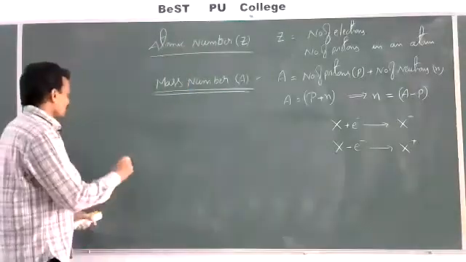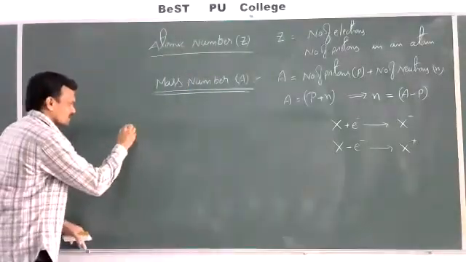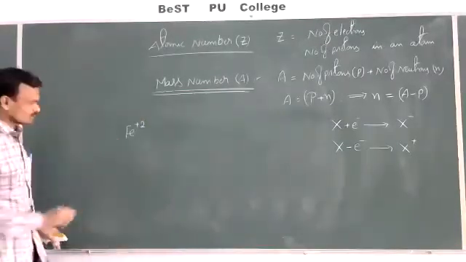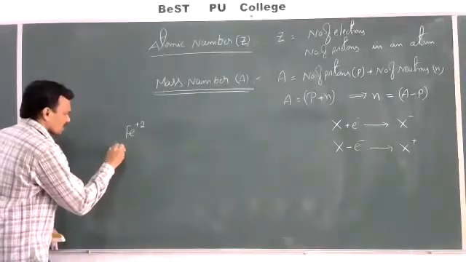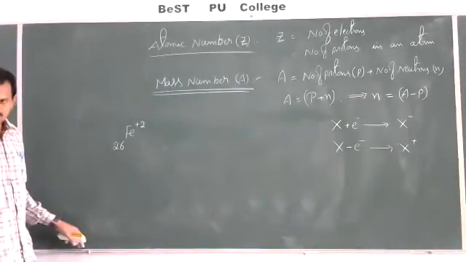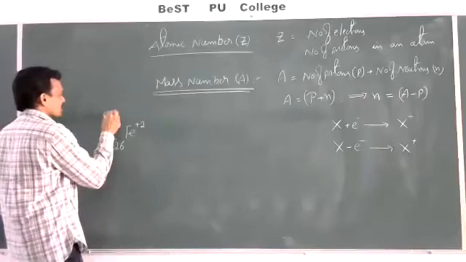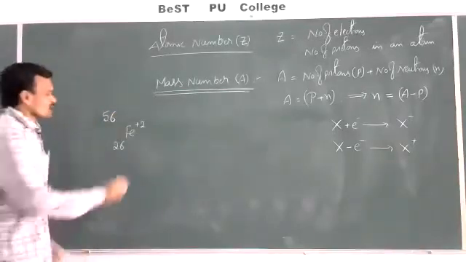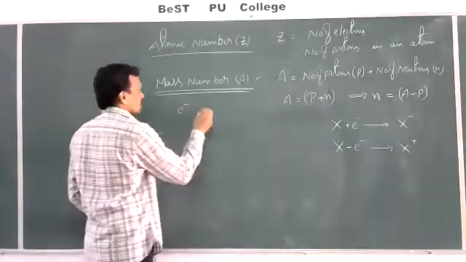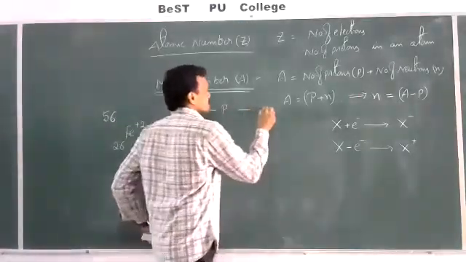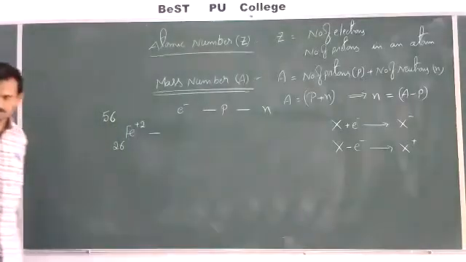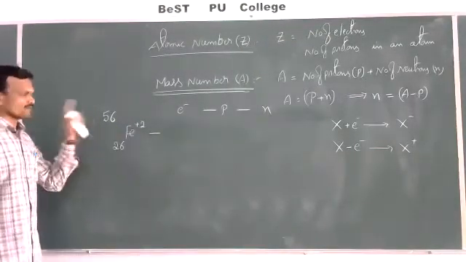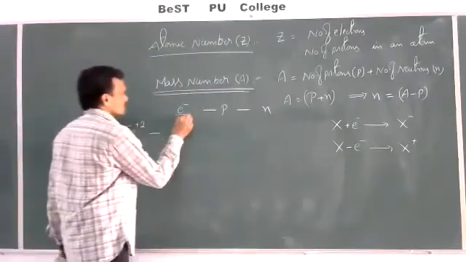Now, I will take a cation here. Fe plus 2, a cation with atomic number 26 and mass number 56. Now, how many electrons, protons, and neutrons does this contain?